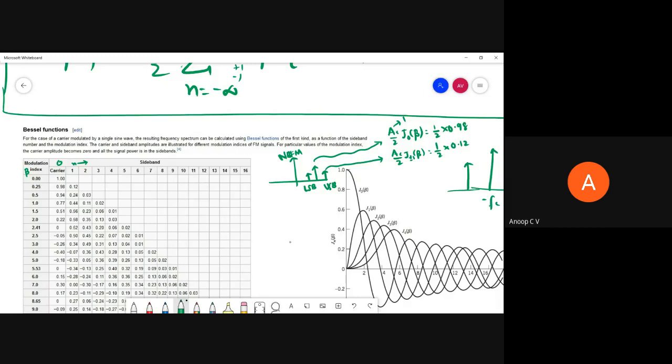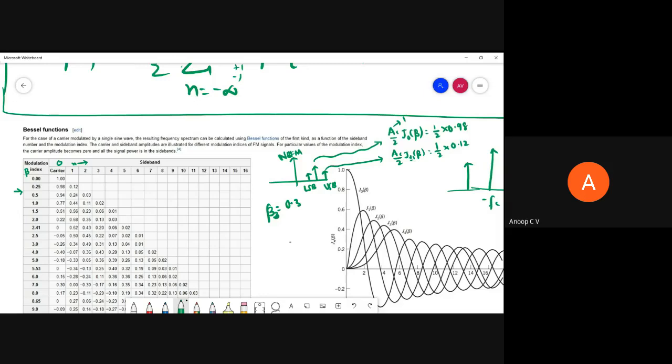While plotting the spectrum, if the beta value is, say, 0.3, what will be the J values? You can see there is no entry for beta equal to 0.3 in the table, but it actually lies between 0.25 and 0.5.